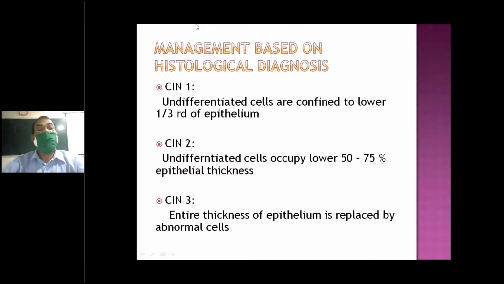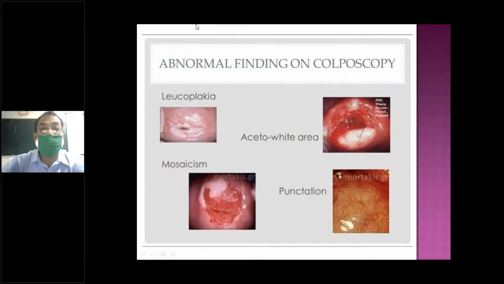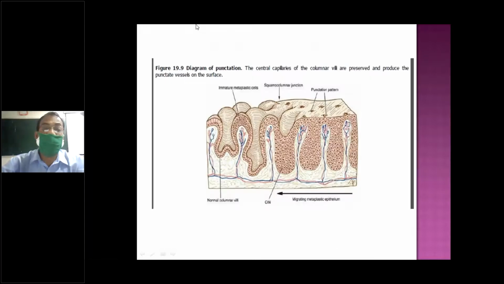So for diagnosis, when we see all these different changes, CIN1 management is based on the histopathology picture. CIN1 is undifferentiated cells confined to the lower one third. Lower one third is the basal layer. I'll just show you the lower one third.